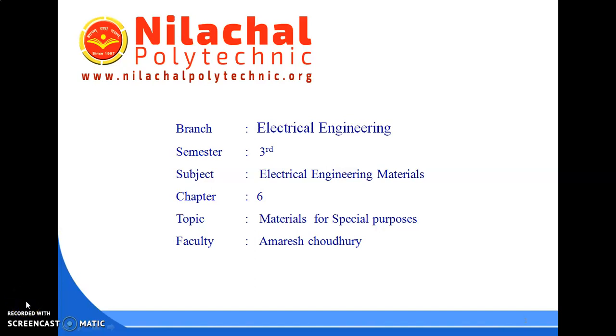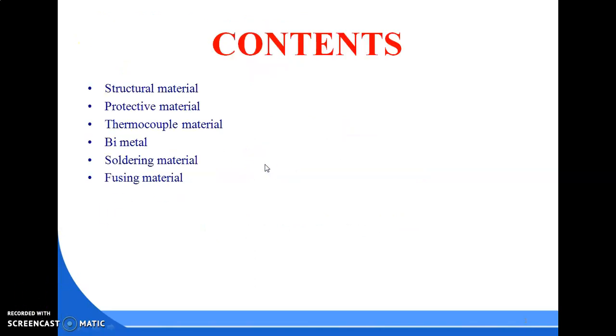Today's chapter is chapter 6. The name of the chapter is materials for special purpose. There are different types of materials: structural material, protective material, thermocouple material, bimetals, soldering material, and fusing material. We will discuss one by one what these materials actually are.